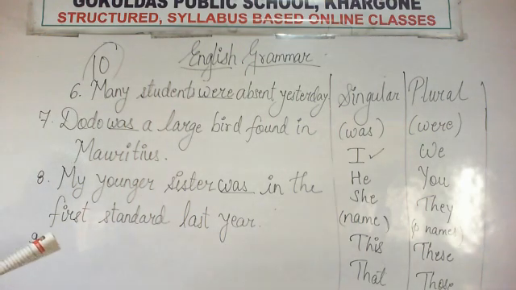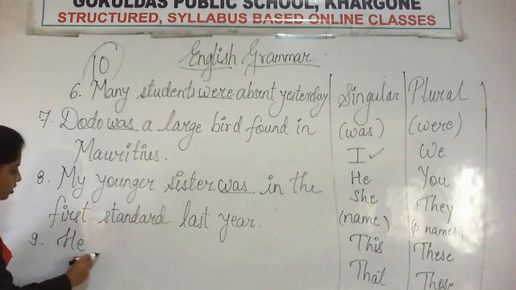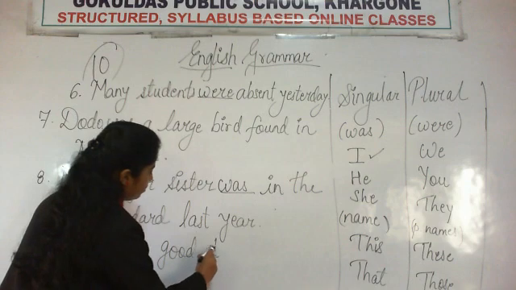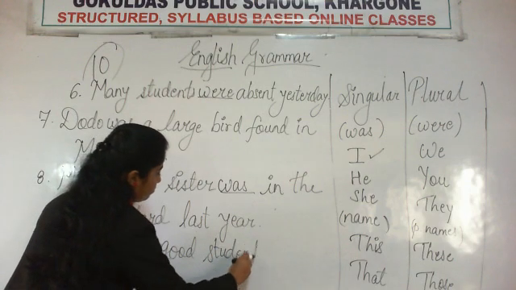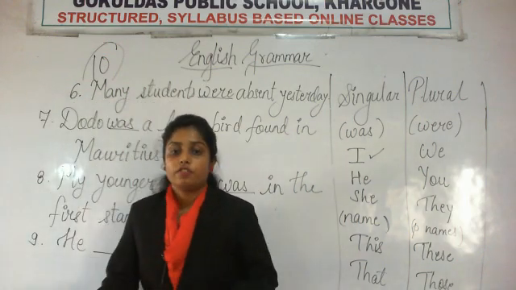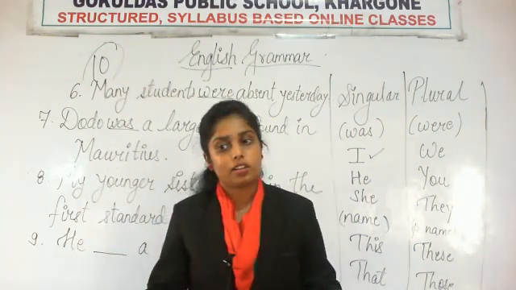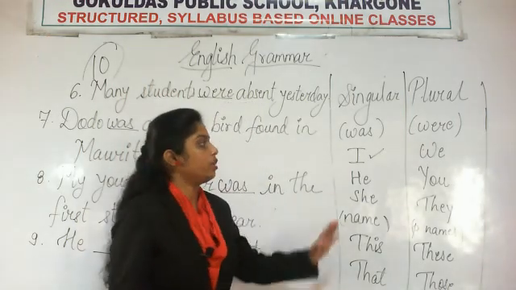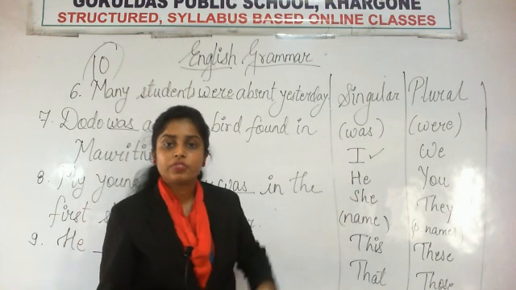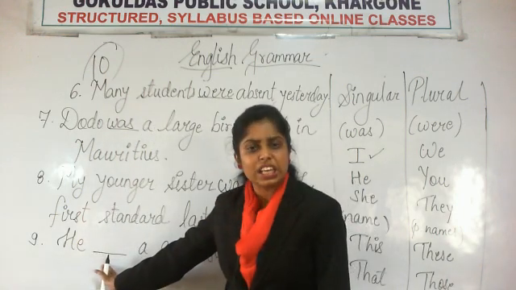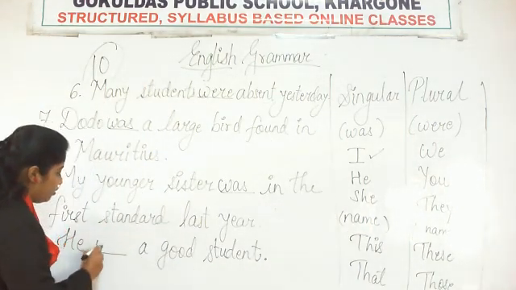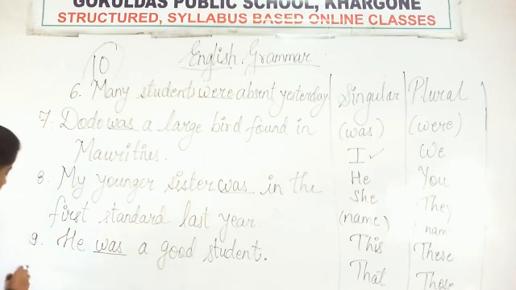Number 9. He dash a good student. ठीक है. He dash a good student. वो एक बहुत अच्छा स्टूडेंट था. So he, wait, singulars में he is there. Okay, so he is a singular subject. Therefore, what are we going to use with he? We are going to use was. So he was a good student.